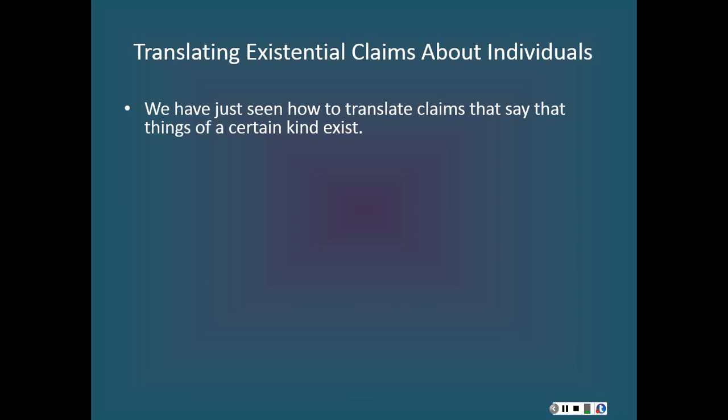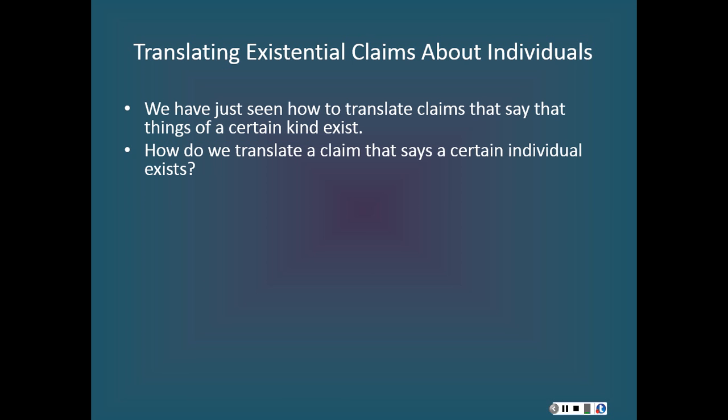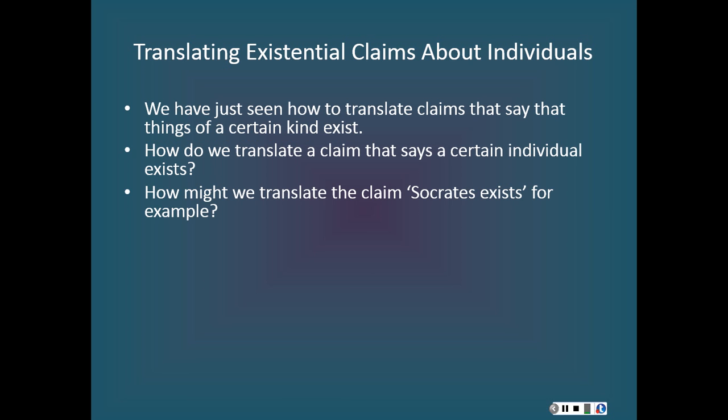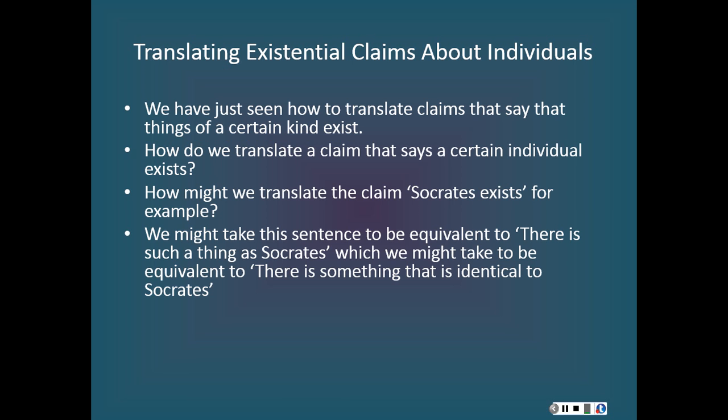Things are a little bit complicated when it comes to translating claims about individuals existing. So, how might we go about translating the claim that Socrates exists, for example? Well, one might take this sentence to be equivalent to there is such a thing as Socrates.